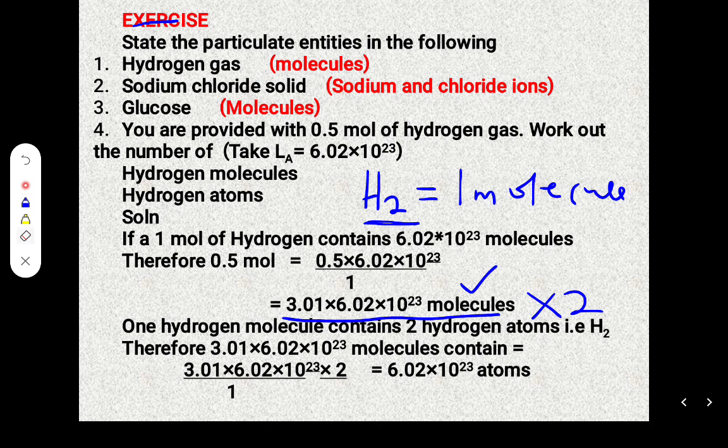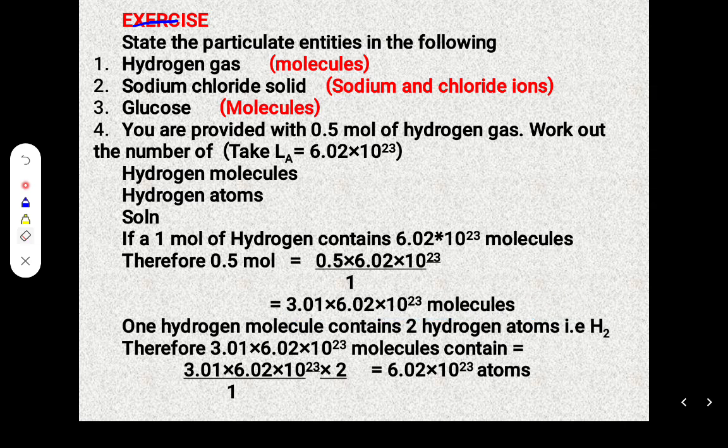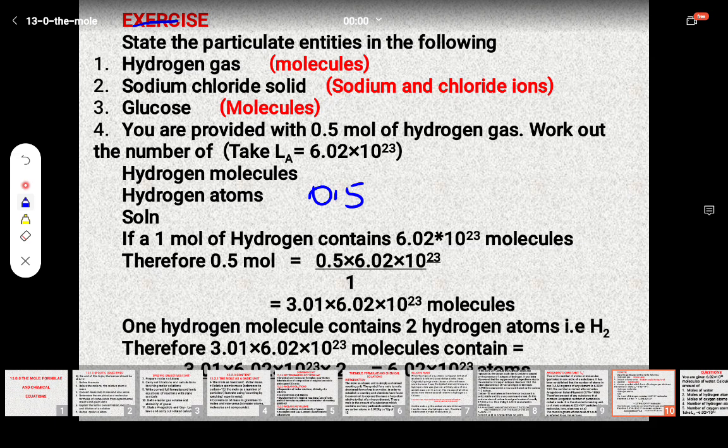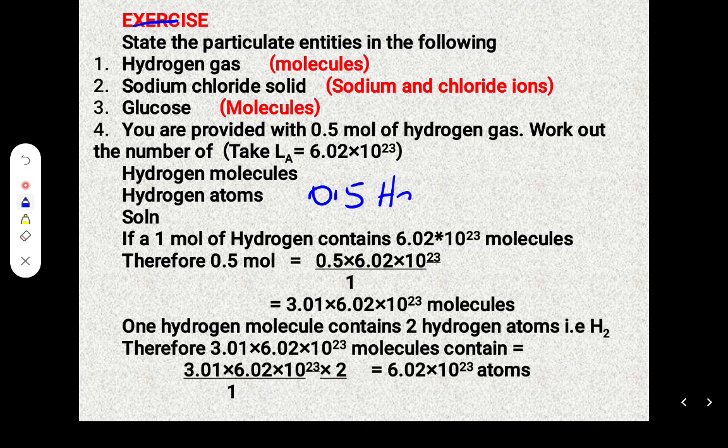If I can take you back again, the question is saying you are provided with 0.5, which is the same as half, hydrogen gas. Work out the number of hydrogen molecules.